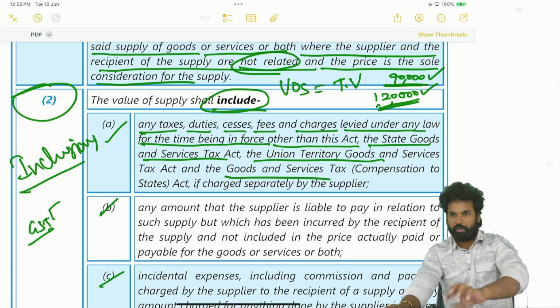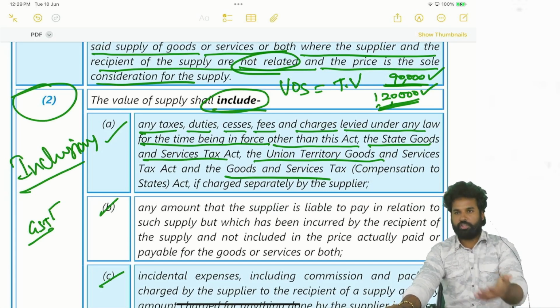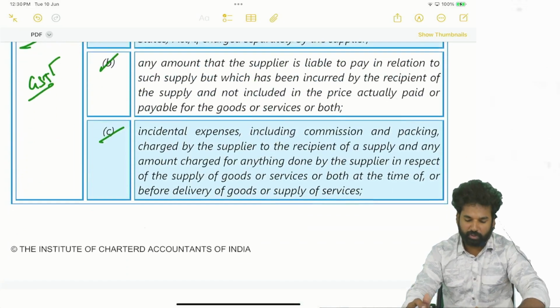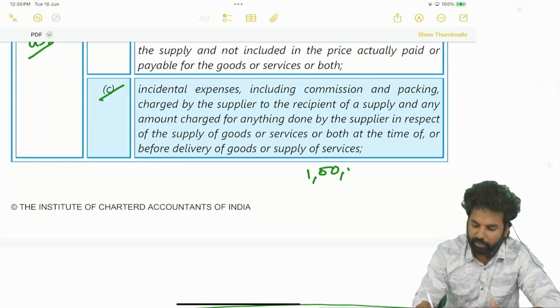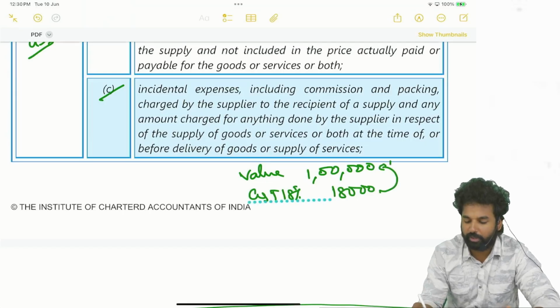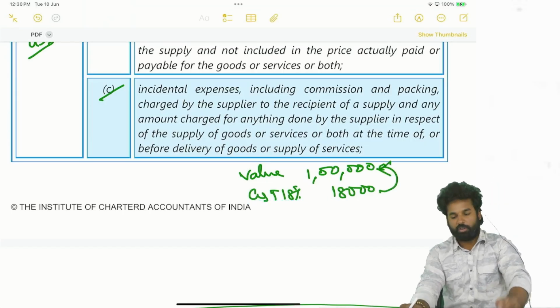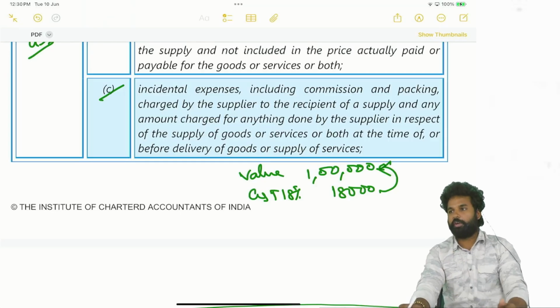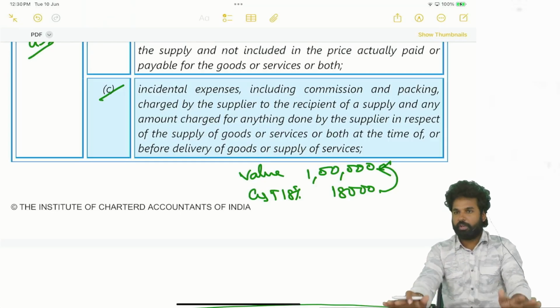So that will be determined based on the value only, no? GST amount will be determined based on the value. So in that value, GST shall not be included. See, if 1 lakh is the value, GST will be 18%, 18,000. So for this value, 18,000 shall not be added. On this 1 lakh only 18% has to be applied, and 18,000 will be arrived. Okay, so GST shall not be added.